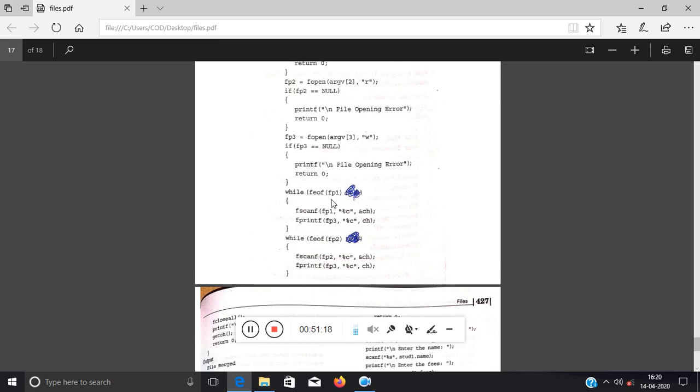And why am I using fp1? Because I am storing the entire input from fp1 to fp3. That's why I check whether fp1 has reached the end of the file or not. Okay, similarly for fp2 you can write the same. Then you have to close the files.